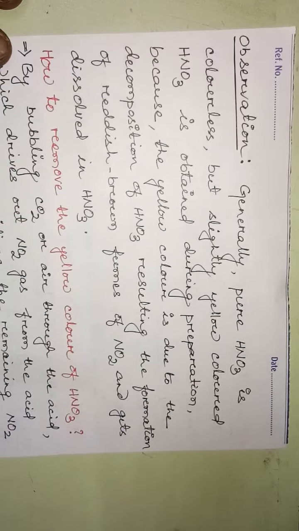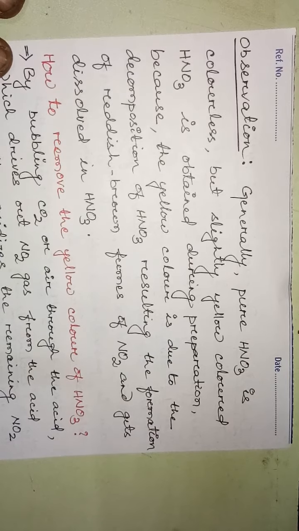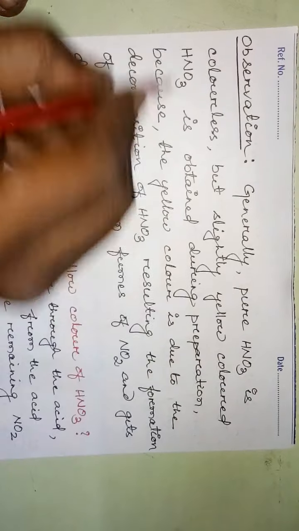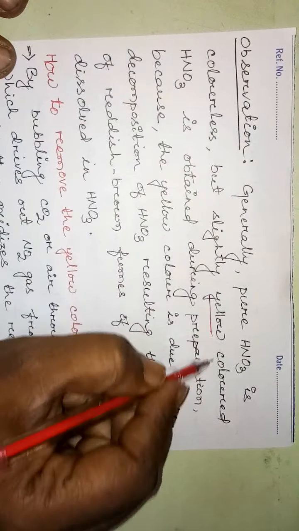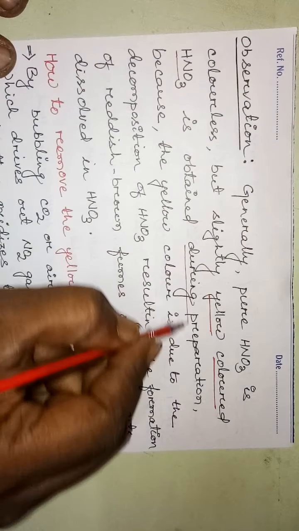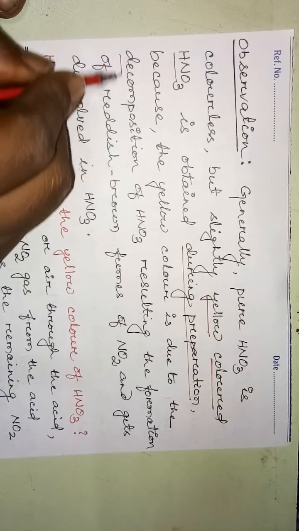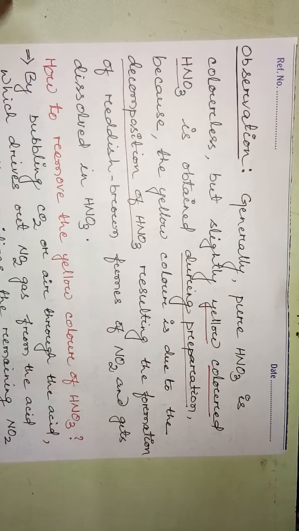Generally pure nitric acid is colorless, but slightly yellow colored HNO3 is obtained during the preparation. Why? Because the yellow color is due to the decomposition of nitric acid.